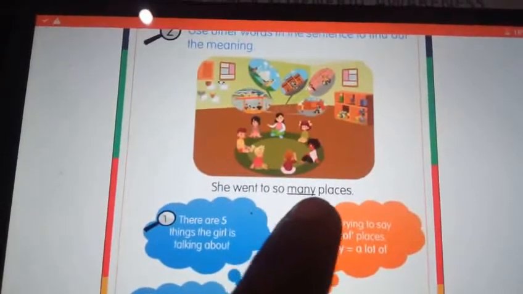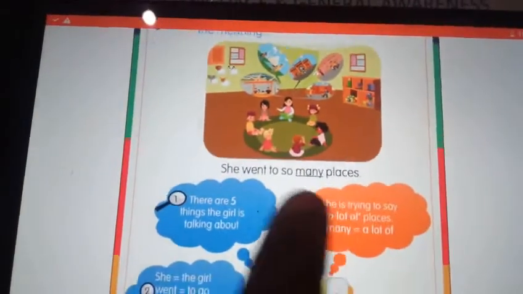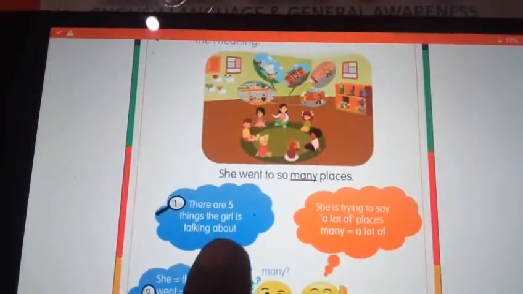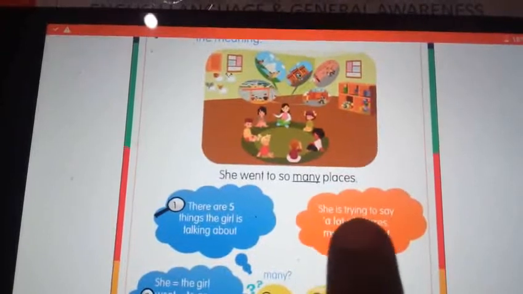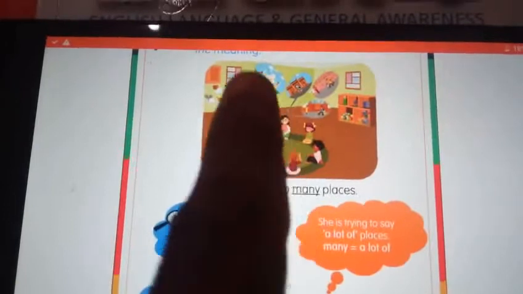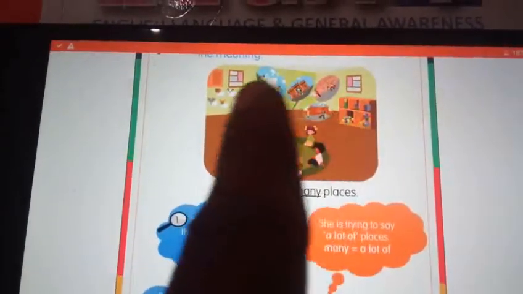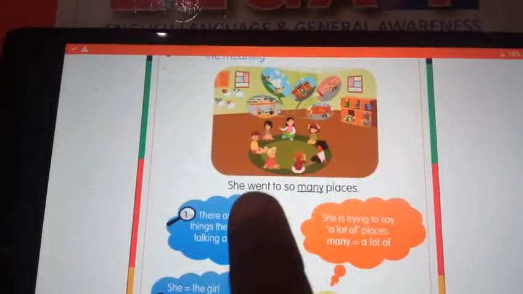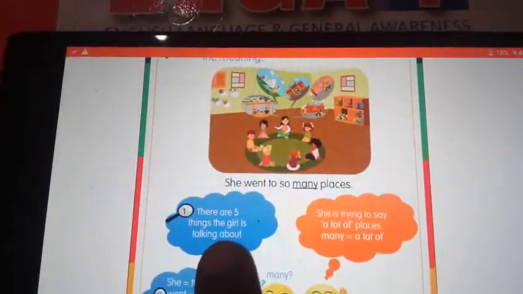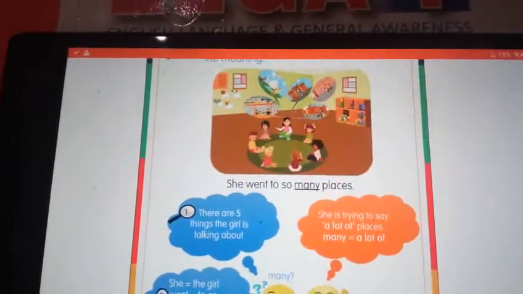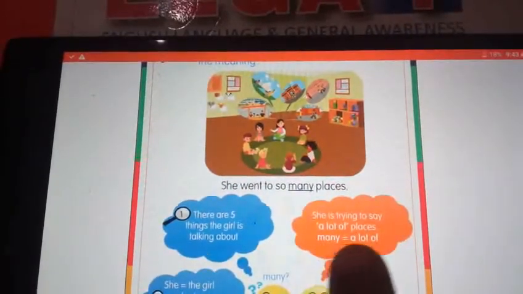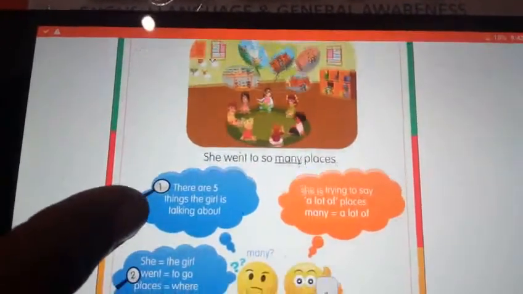She went to so many places, right? There are 5 things the girl is talking about. She is trying to say a lot of places. Many means a lot of. See here, 1, 2, 3, 4. They said lot, right? She went to see many places. நிறைய பிளேஸ் பார்த்தாங்களே அதை பேசுறாங்க. Many means a lot of places.